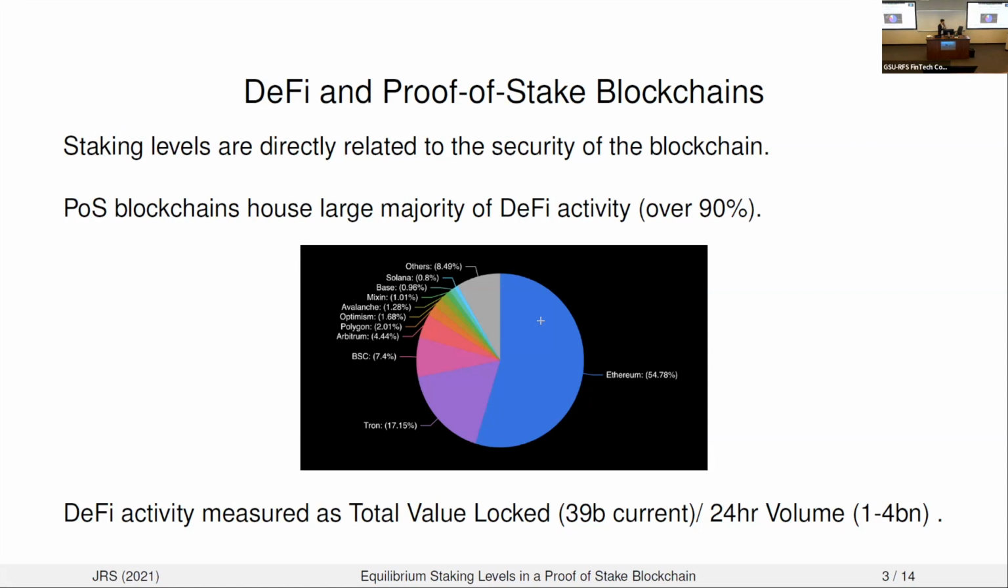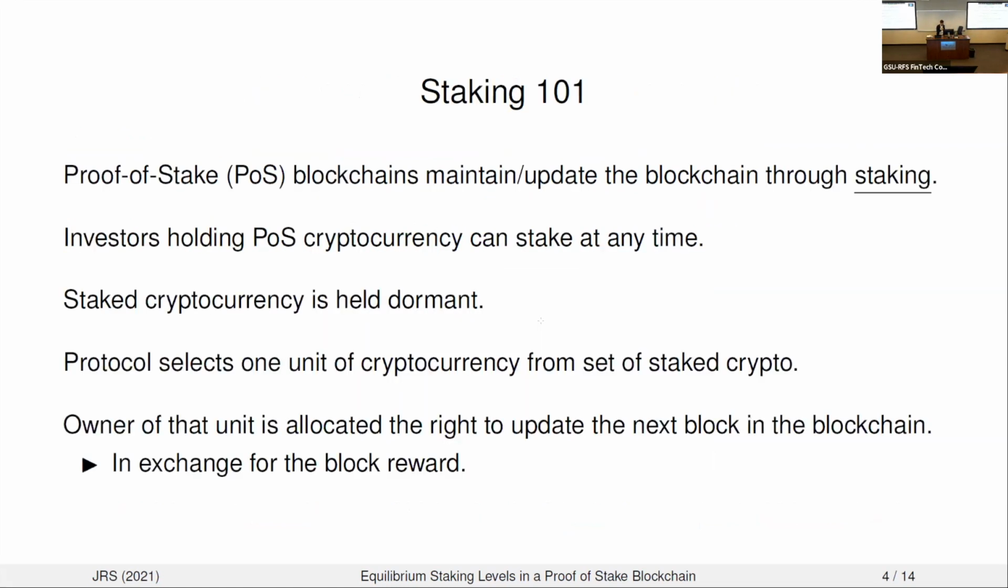So if you want a well-functioning DeFi ecosystem, you basically need a secure blockchain that the ecosystem is built upon, and therefore you need sufficiently high staking levels. So how does staking work? Here's the simplified version.